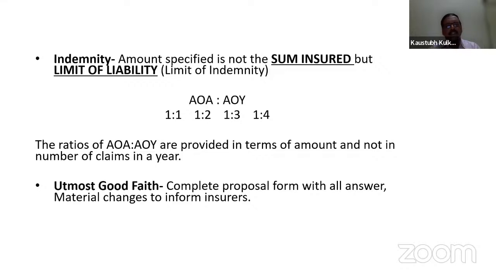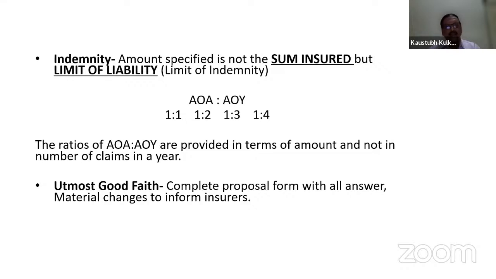Say, for example, the third claim comes of 12 lakhs. Naturally the AOA limit specified is 10 lakh. That means the insurer's liability in any one accident will be 10 lakh only. And the AOI limit which is still there is also 10 lakh. So 10 lakh can be paid. So as many claims can be entertained till the AOI limit is attained. Exactly. So the AOI limit is the maximum limit, but from the insurer's point of view, he will give you the AOI limit only.